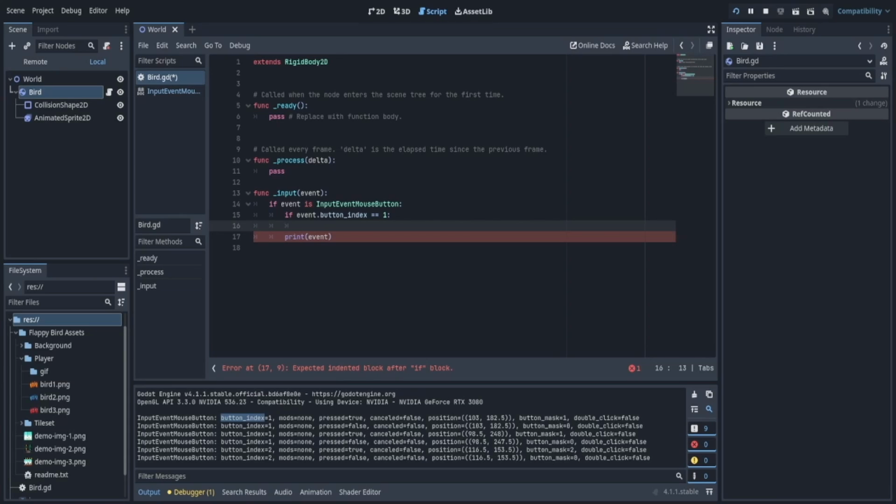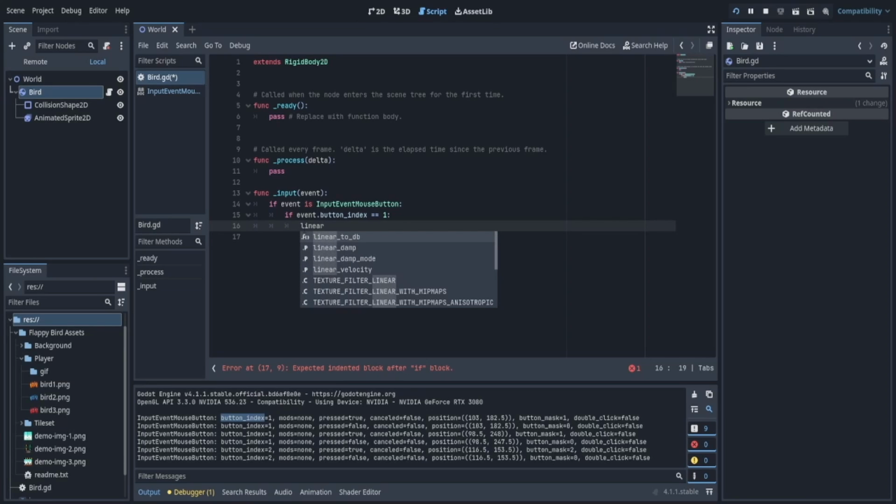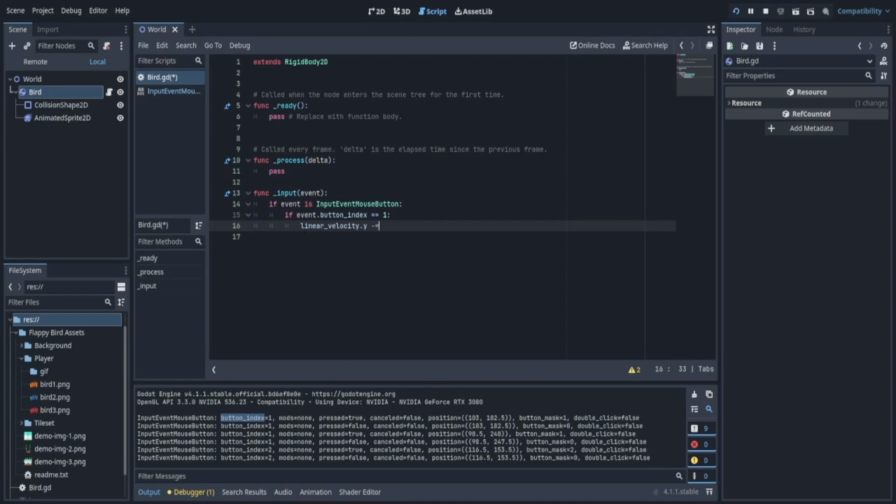Okay. So now we want to add linear velocity to our player every time I click. Now, how can I do that? Well, there's something called linear velocity. However, you'll see in a second. So if we want to change the y, maybe let's subtract 150.